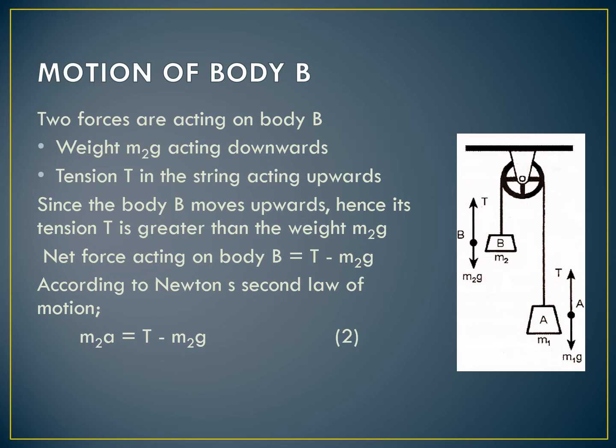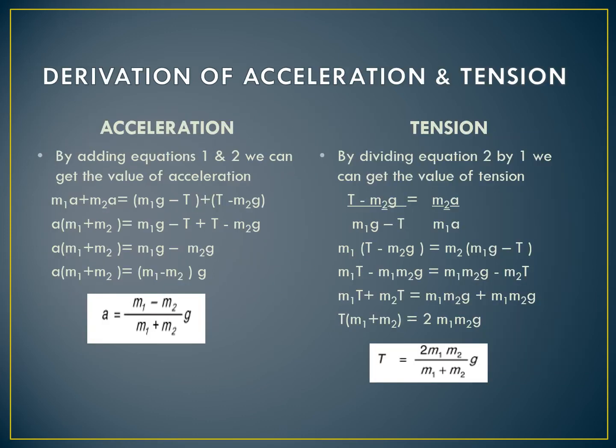According to Newton's second law of motion, we know that net force is equal to mass into acceleration. So here in this case net force will be equal to m2a. So the equation for body B becomes m2a is equal to T minus m2g. Let this equation be equation number 2. In order to derive acceleration and tension, we will do the following mathematical steps.